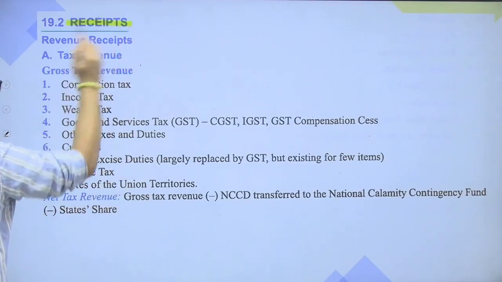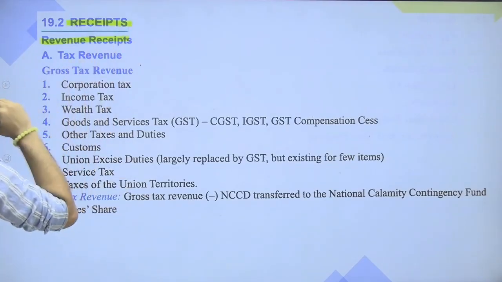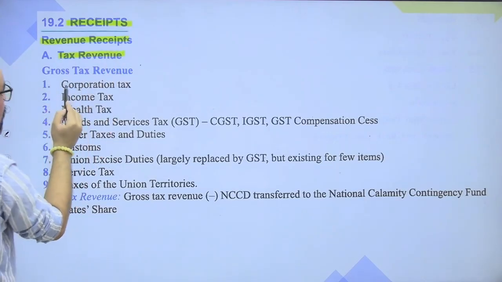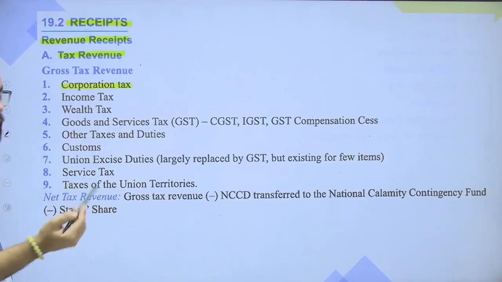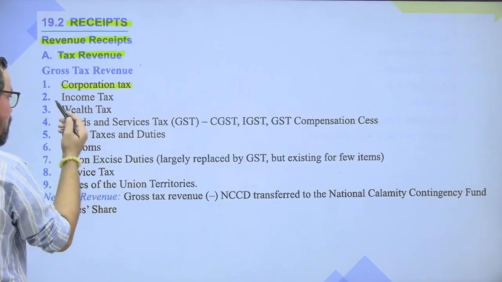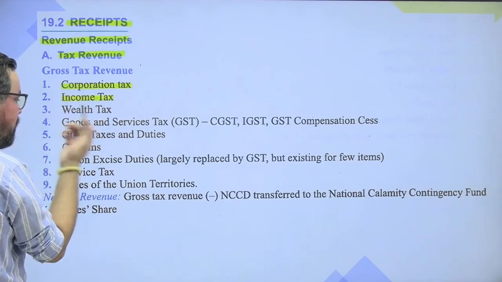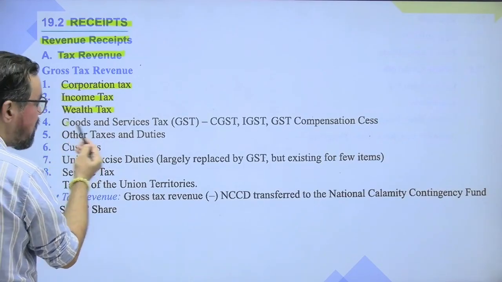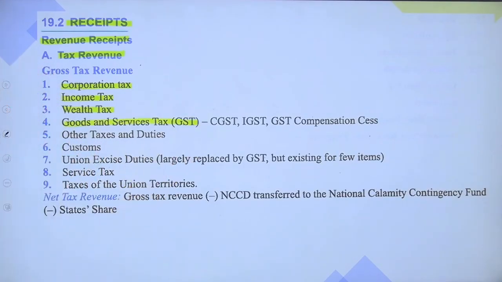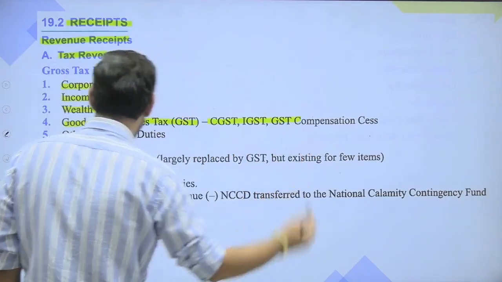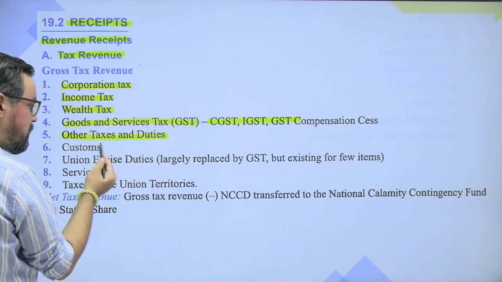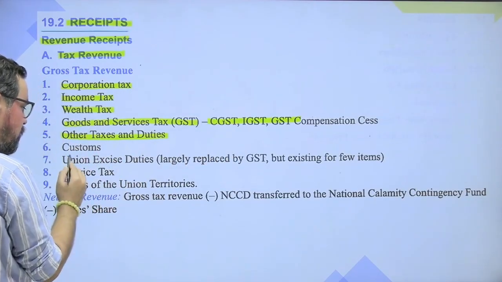So if you talk about the receipt of the government, we have revenue receipt, which includes tax revenue. This includes corporation taxes, taxes paid by the companies, income tax paid by individuals and companies, wealth tax, goods and service tax GST, which is part of the indirect tax, and it is further categorized among three parts: CGST, SGST, and IGST.